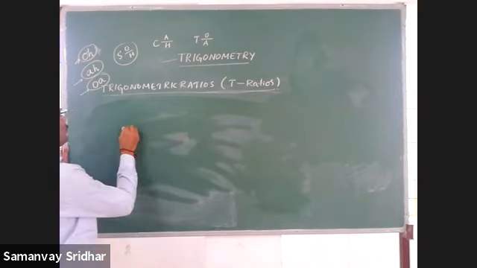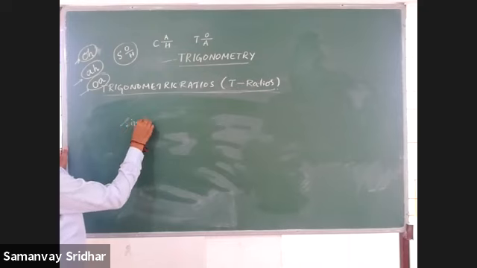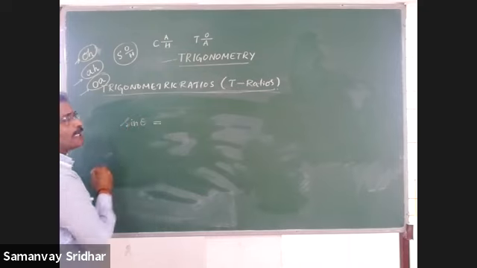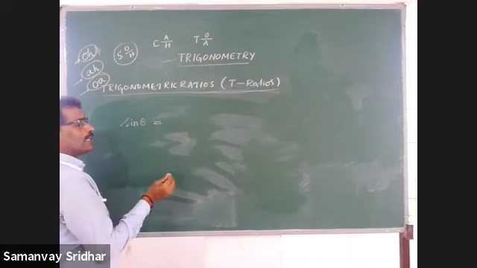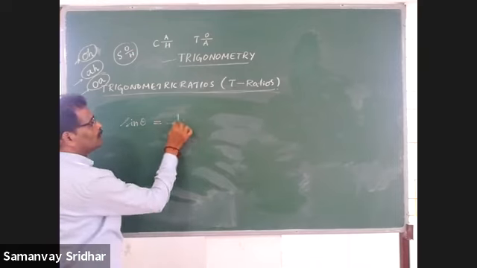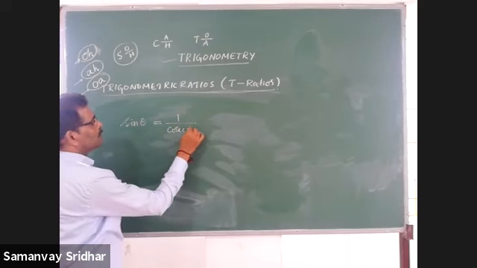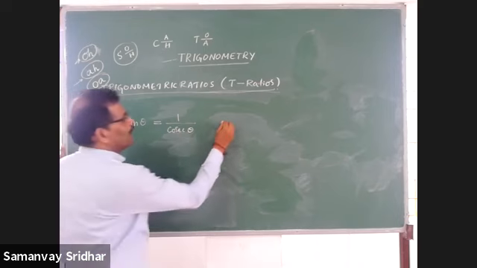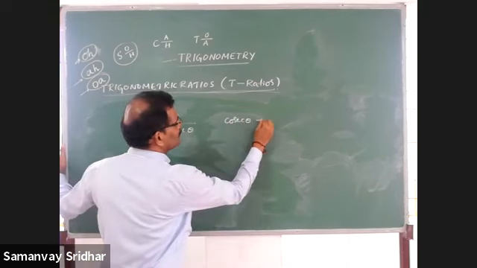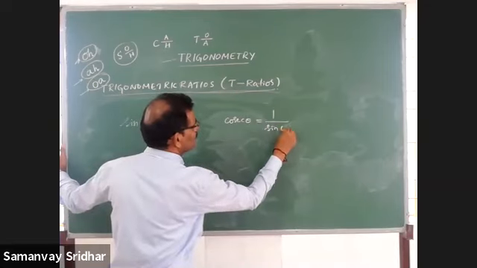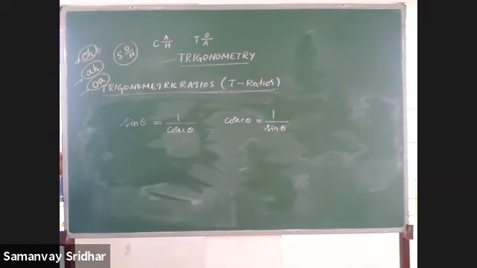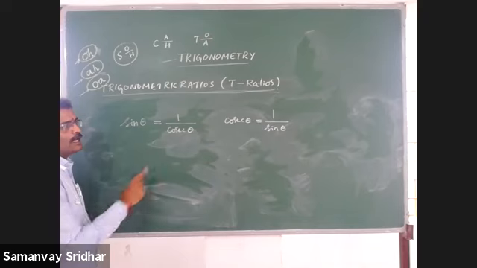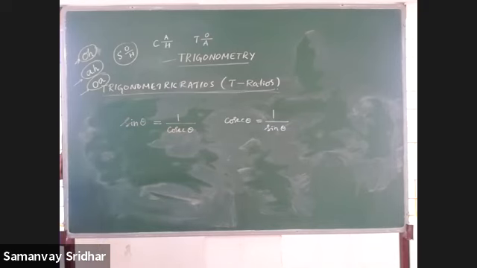That means sin theta is exactly equal to the reciprocal of cosec theta, 1 by cosec. The value of sin theta is always exactly equal to the reciprocal of cosec. Similarly, cosec theta is the reciprocal of sin theta. Got this? Sin theta is equal to 1 by cosec theta. Cosec theta is equal to 1 by sin theta.